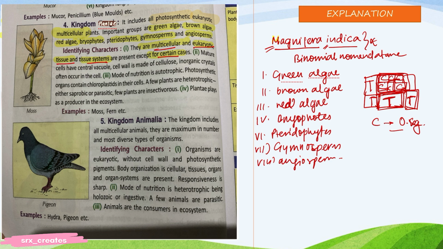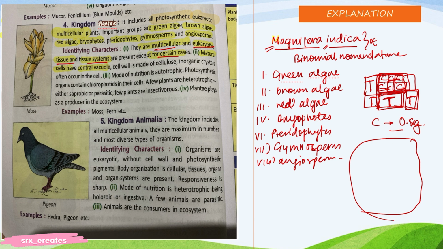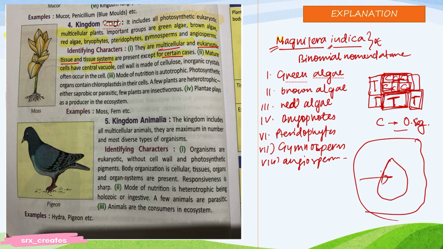Like, see, they have mature cells which have a central vacuole. What is a central vacuole? You have read in class 8 that in a plant cell there is a central vacuole, the sap vacuole, which is mainly a food vacuole. Okay, sap vacuole. Mainly this is in the plant cell, the central vacuole. The cell wall is made up of cellulose. Inorganic crystals often occur in the cell. Now, important question: what is the cell wall of the plant kingdom made up of?